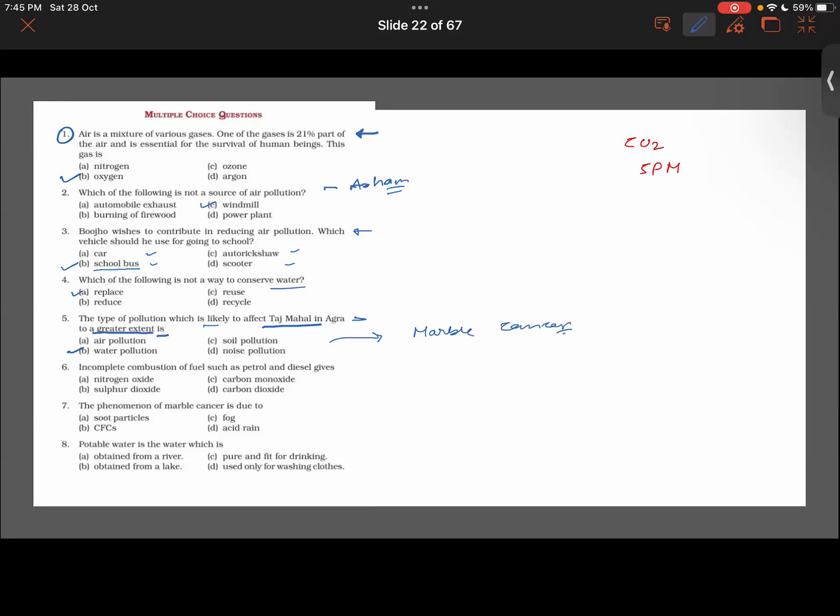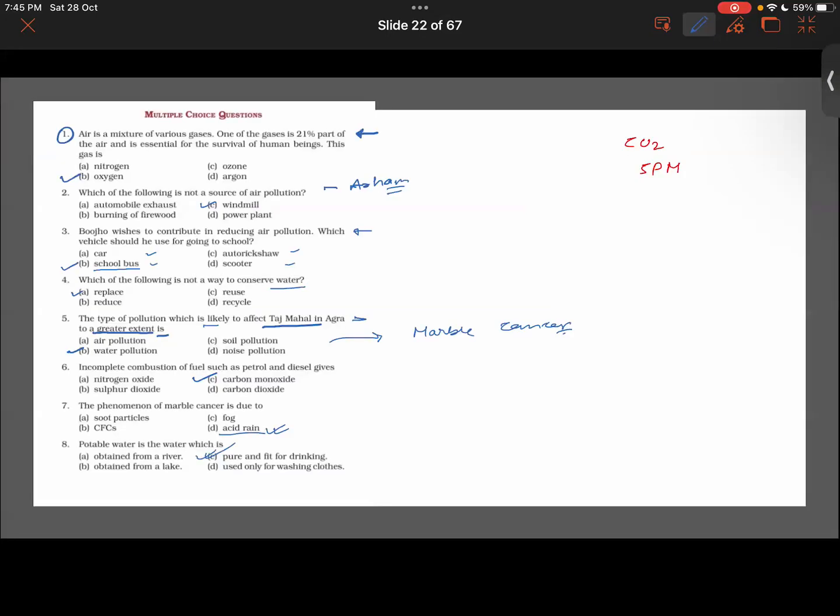Next question: incomplete combustion of fuel such as petrol and diesel gives off what? The phenomenon of marble cancer is due to acid rain, which we will discuss a few moments later. Potable water is the water which is basically pure and fit for drinking. Yes, correct. That is what potable water is.